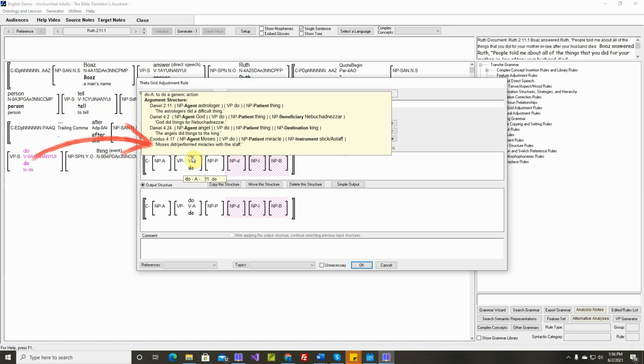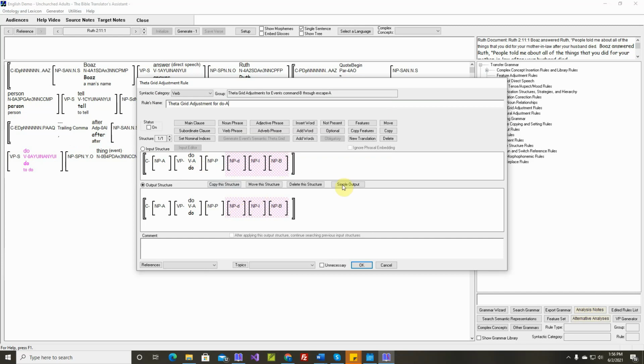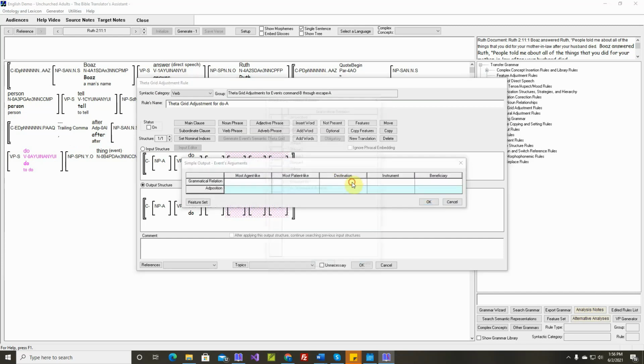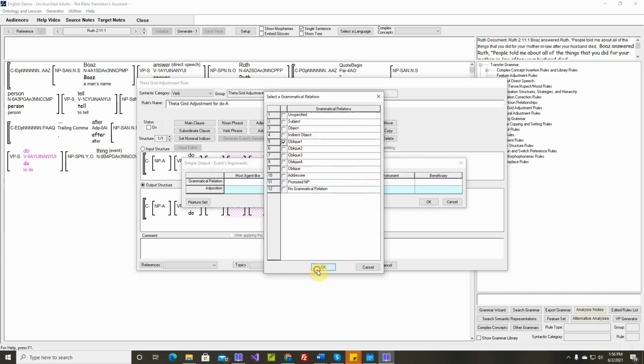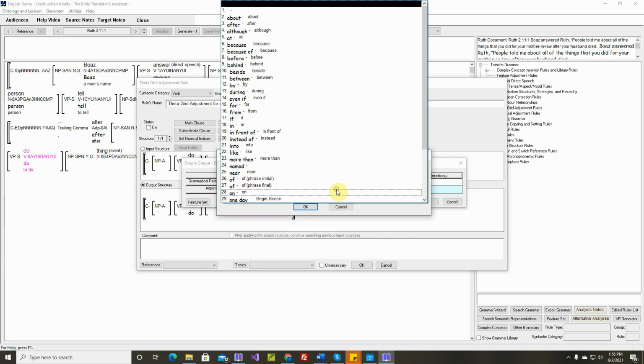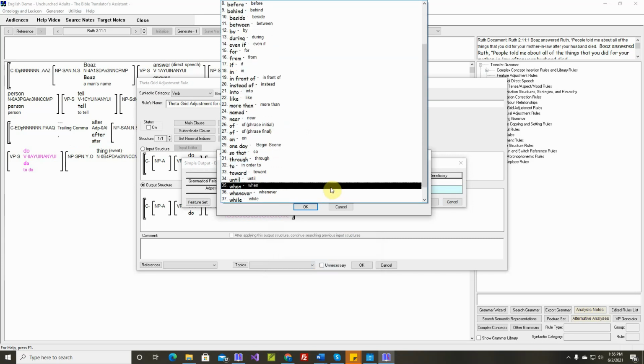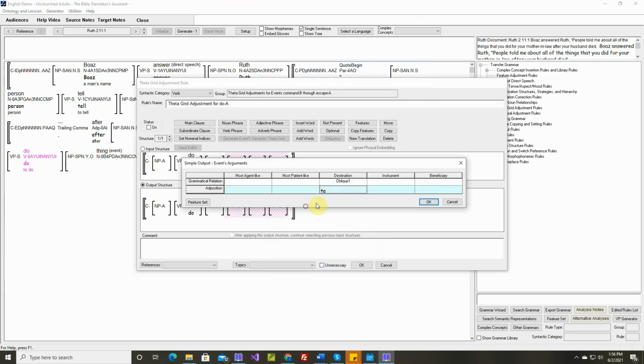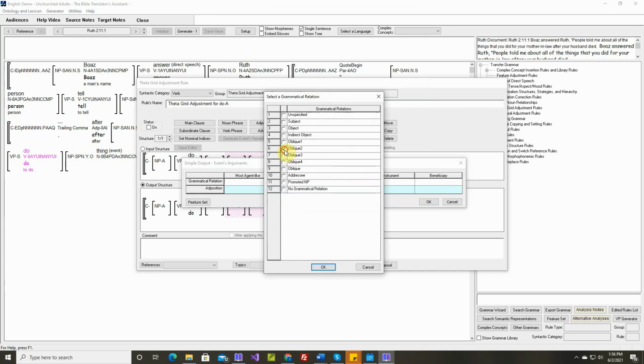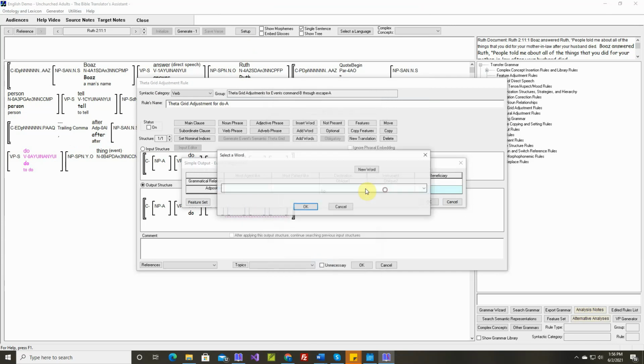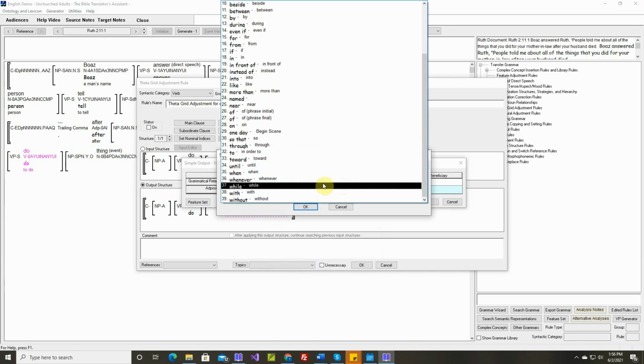So, let's put the destination noun phrase first. The destination will be oblique 1 with 2. Instrument will be next, with.